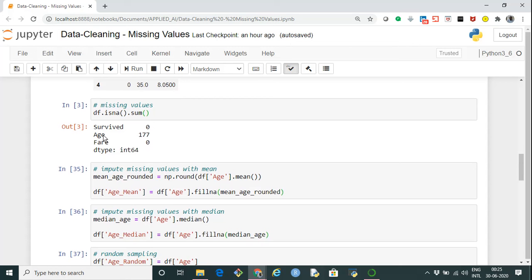Now we will try to impute it. We can use either the mean method, the median method, or the random sampling method.